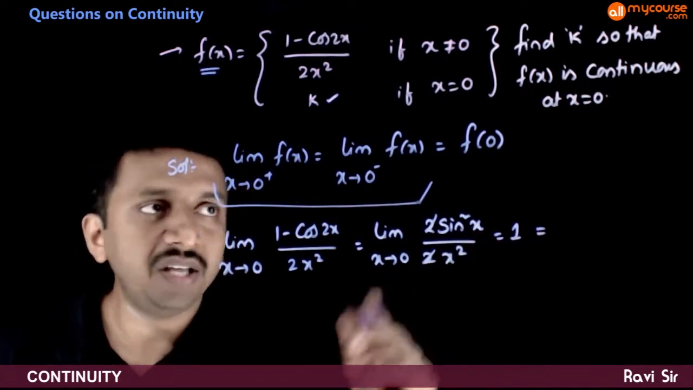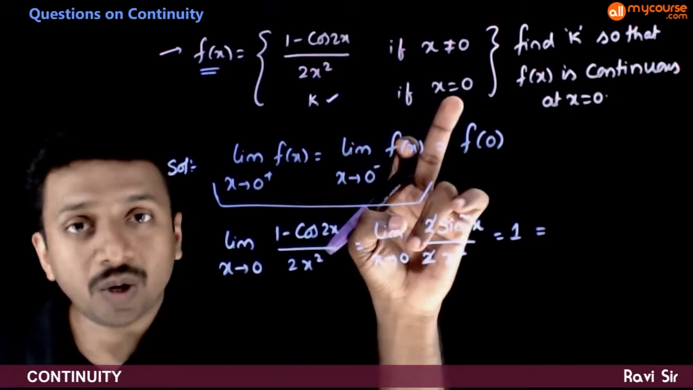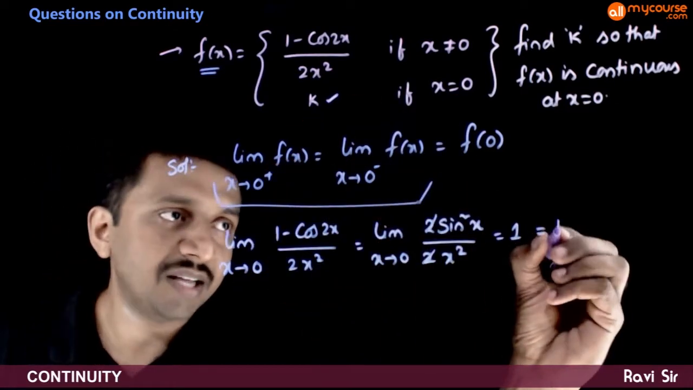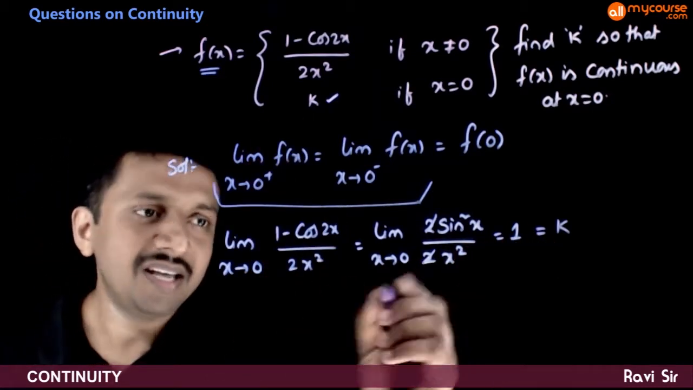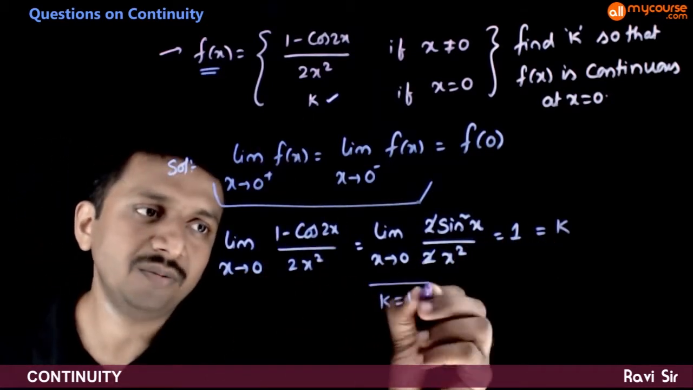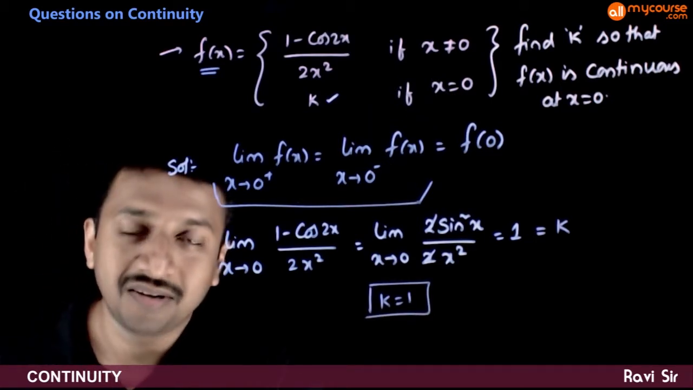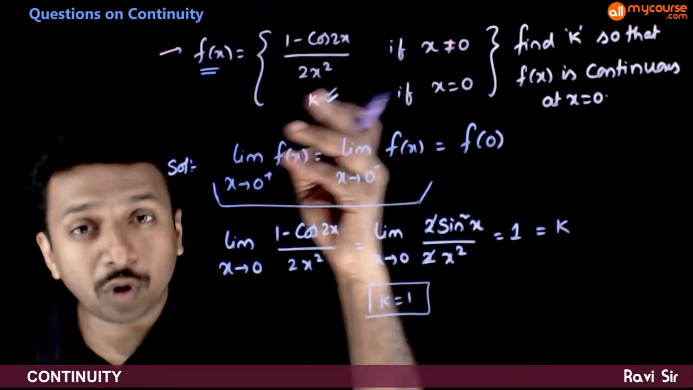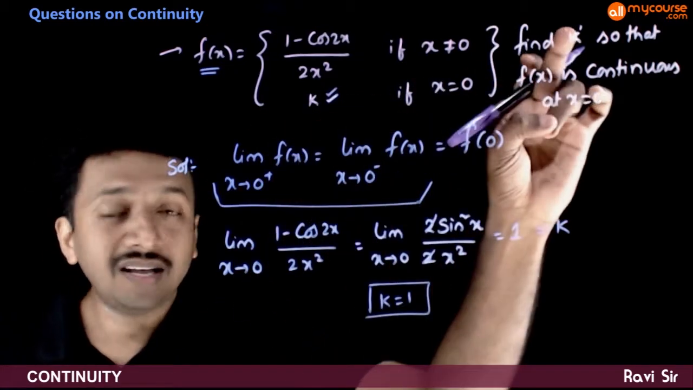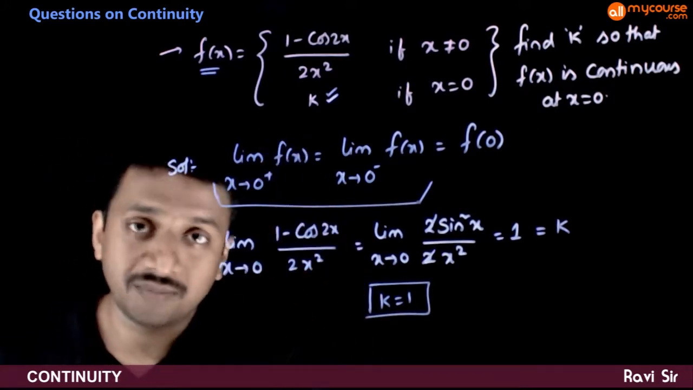And this has to be equal to the functional value at x is equal to 0. At x is equal to 0, the functional value is nothing but k. So for this function to be continuous, k has to be equal to 1. So that's the answer to this question. This is a question where you have one unknown. You can also have two unknowns. If it is given that f of x is continuous at two different points, you can find two unknowns from that information.